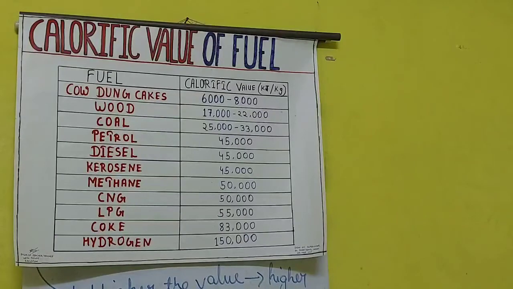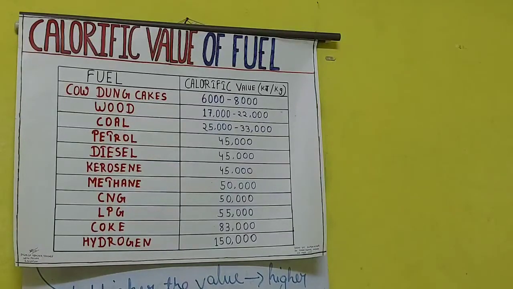How does it look? It's just cow dung made into circular cakes. Generally ladies do it with their hands, and then they are dried in the sun. Then they turn dry, and then they can be used as fuel for cooking and other things.